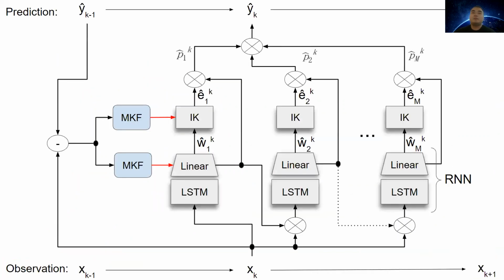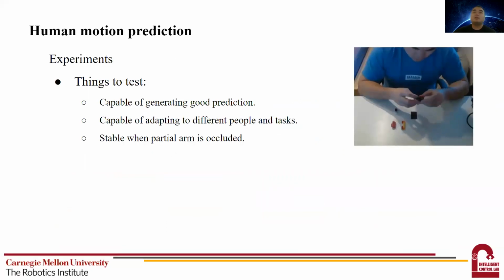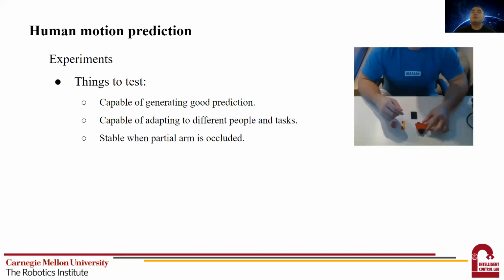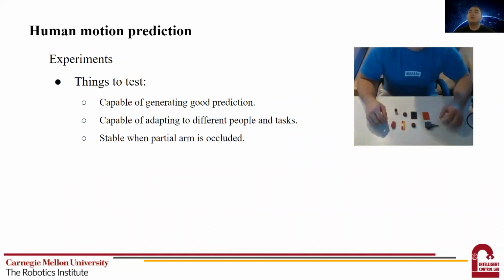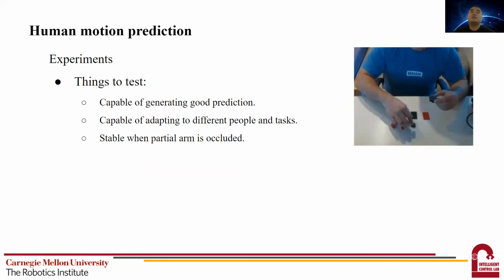With that being said, this is a complete view of the motion prediction pipeline. So the MKF is constantly adjusting the parameters in RNN and IK to improve the performance. Then we can move on to the experiments. So we want to show that first, this method can generate accurate prediction. Second, it is able to adapt to unseen people and tasks. And third, it is stable when partial arm is occluded.